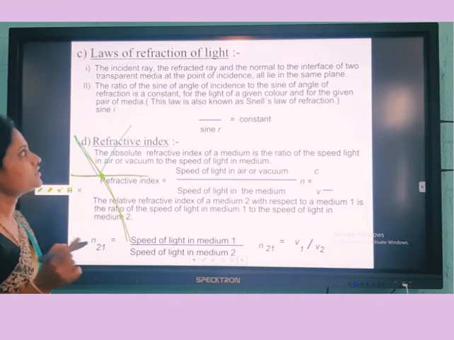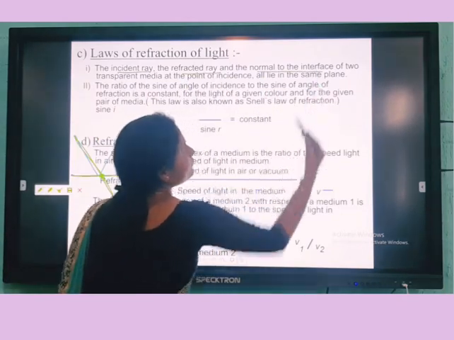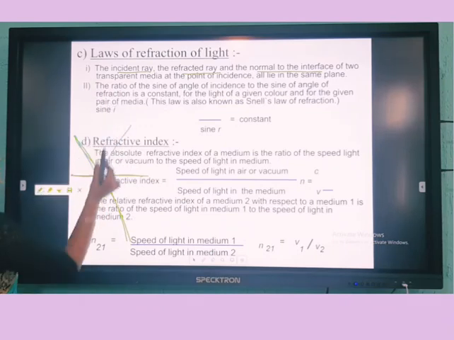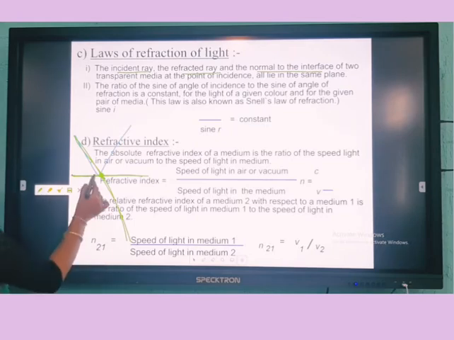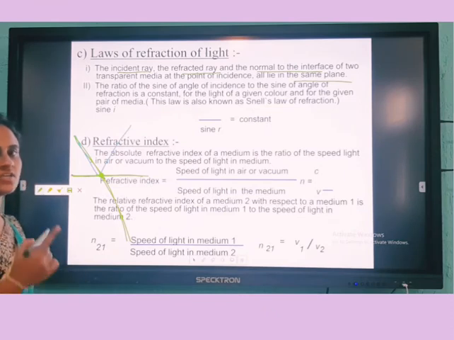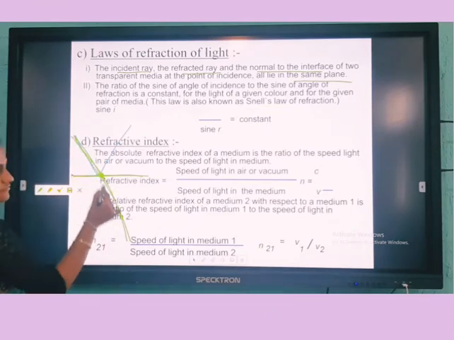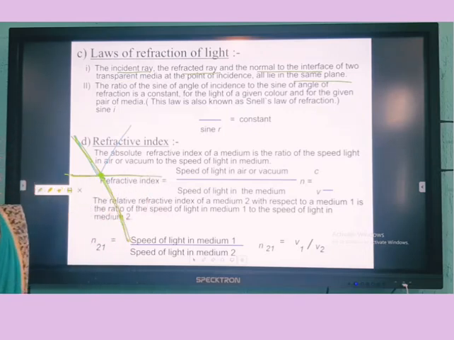So the first law says that the incident ray, the refracted ray and the normal to the interface of 2 transparent media, this is one medium and this is another medium, meeting at 1 point, all lie in the same plane. Clear? The first law says that the incident ray, refracted ray and the normal at the point of incidence of these 2 transparent media all lie in the same plane.